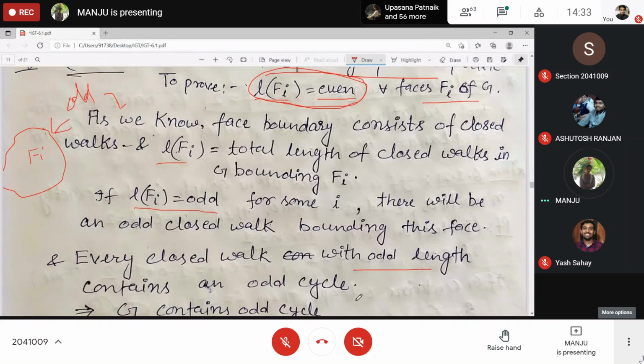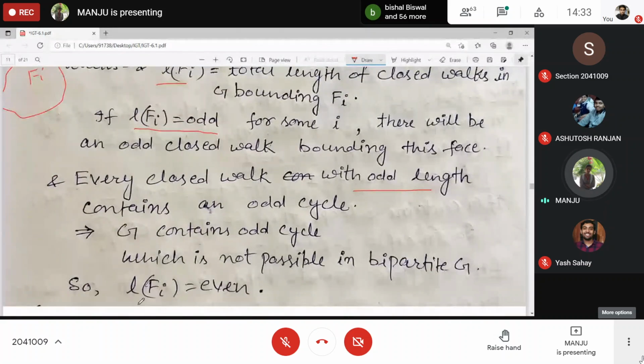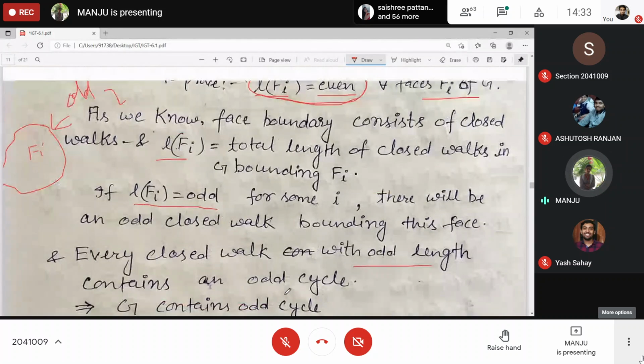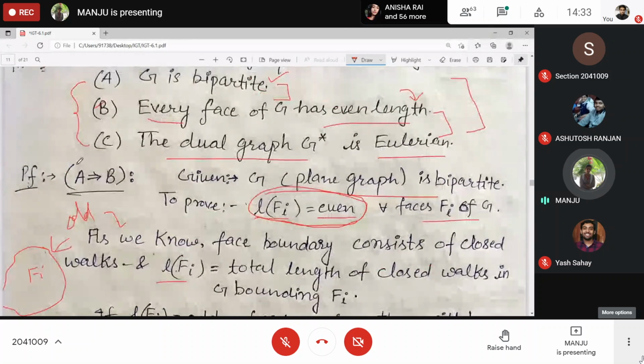That's why for all i, the length of Fi is even. Clear? So given A, we have proved B.